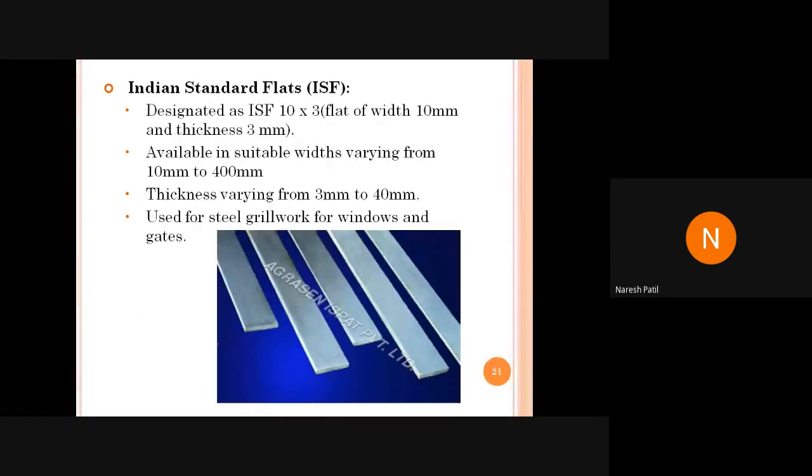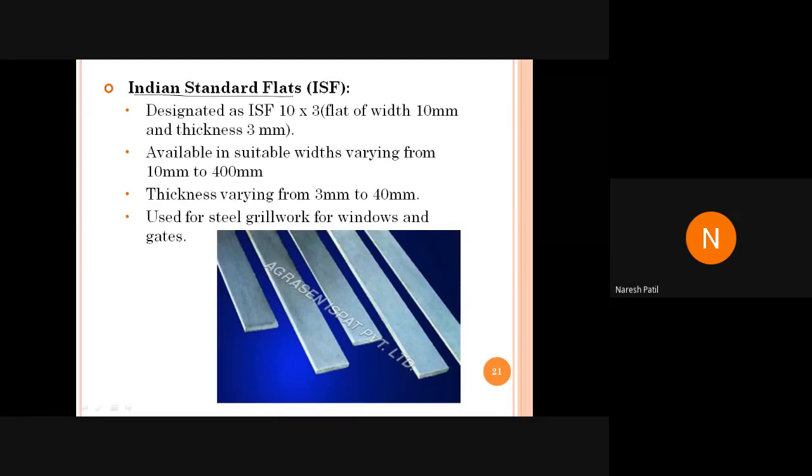First here it is Indian standard flats, called ISF. In the problem you may get, use 2 ISF 100 by 200 by 10, or design a connection by using 2 ISF.